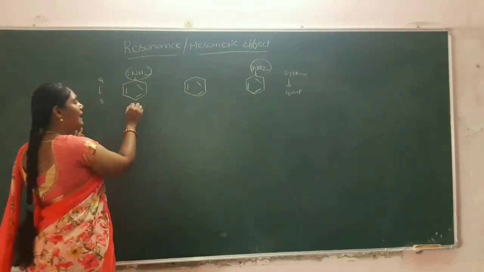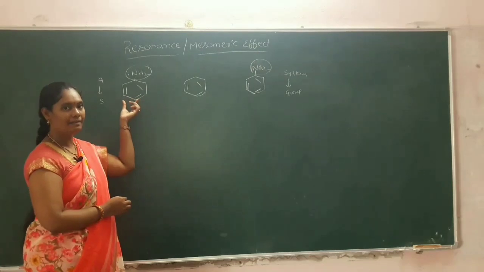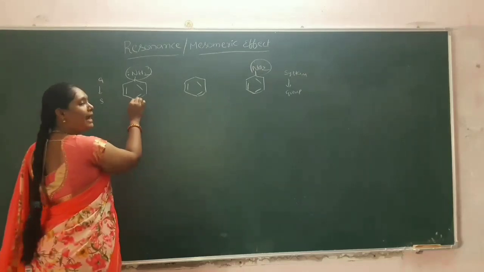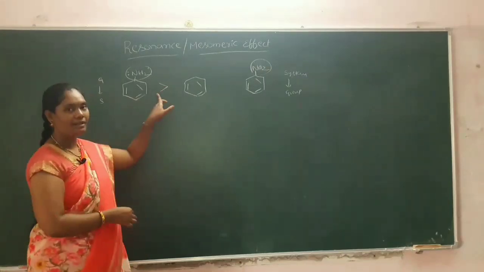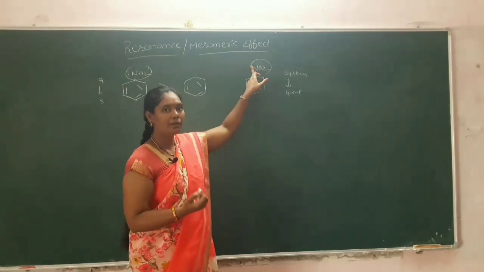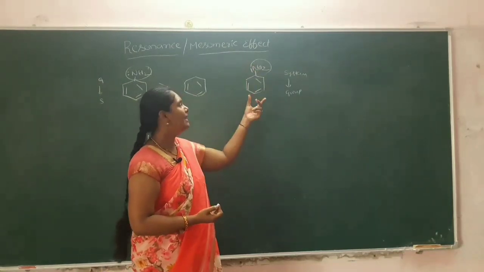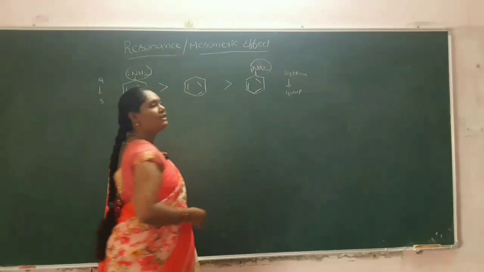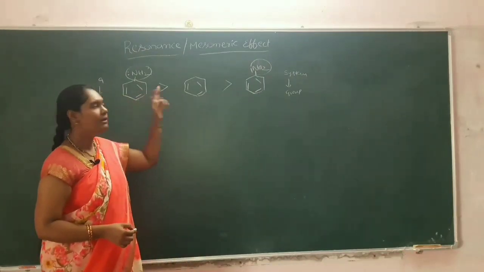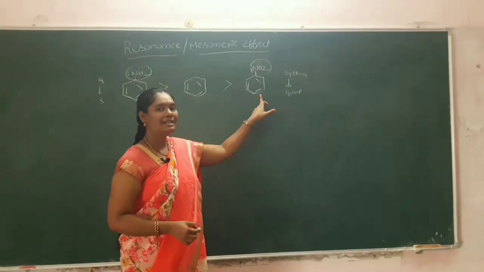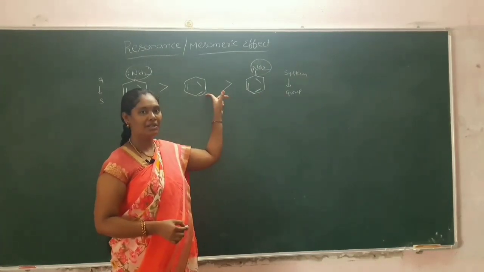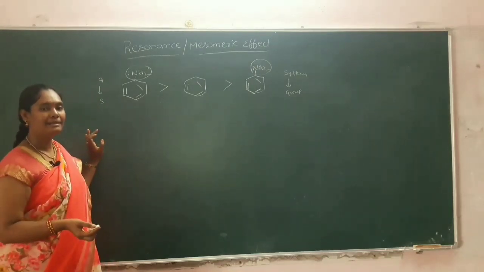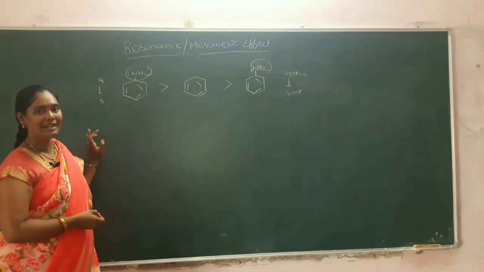So whenever electron donating groups are present in the benzene ring, the activation of the benzene ring will take place. Thereby it is more active when compared to the benzene. And whenever electron withdrawing groups are present on the benzene ring, it deactivates the benzene ring. Thereby it is less reactive when compared to the benzene. So aniline is more reactive when compared to benzene, and nitrobenzene is less reactive when compared to the benzene. And the effect of the substitutions we can explain in terms of the orientation and reactivity.